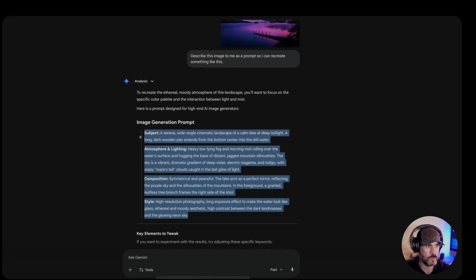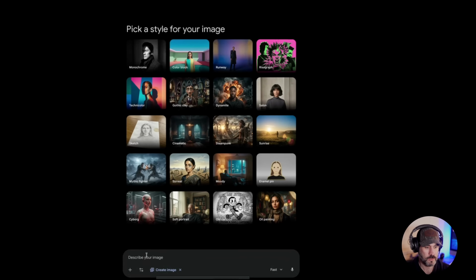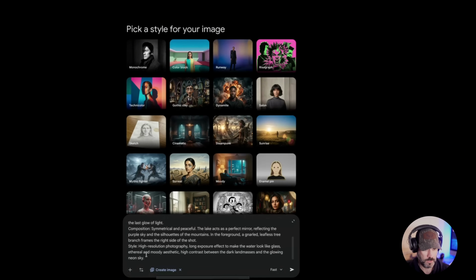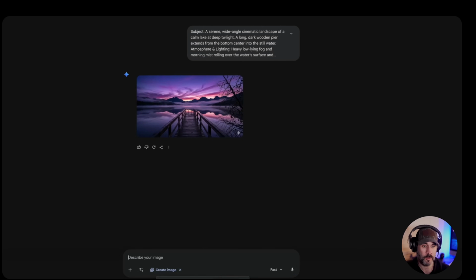I'm going to create a new chat in Gemini. I'm going to go to create image. Now I'm using this directly through Gemini. So this is going to use Nano Banana to create this image. And I'm going to hit return. Now, with this being said, this is using Nano Banana. And what you're going to notice is that there's going to be a little watermark on the bottom right hand. Now, if you have the Pro account, you can create quite a few of these images per day on Nano Banana. I'm sorry, on Google Gemini.